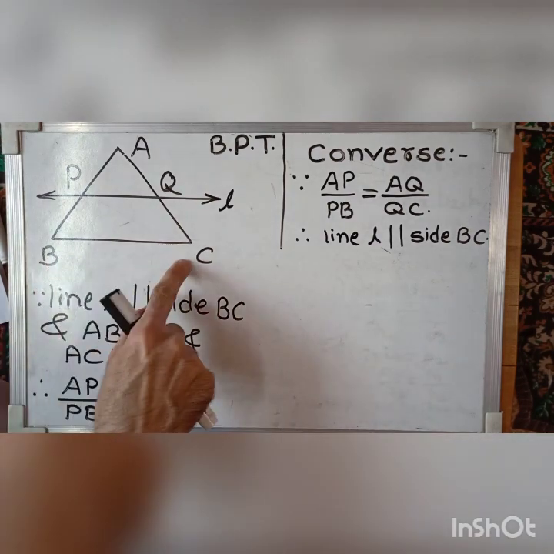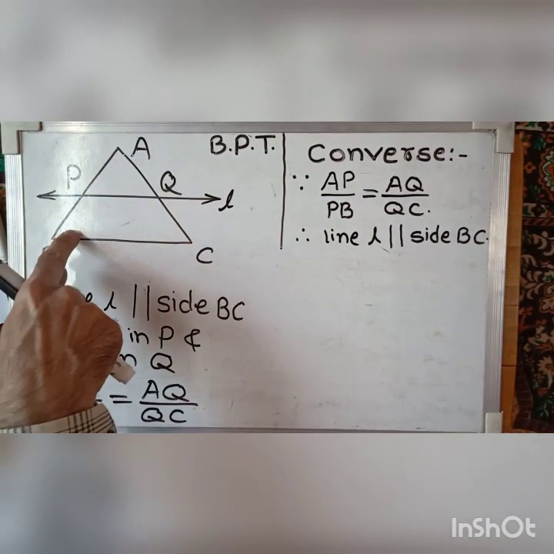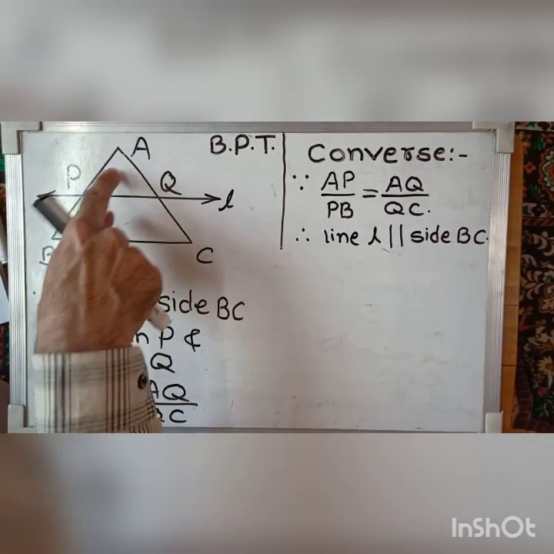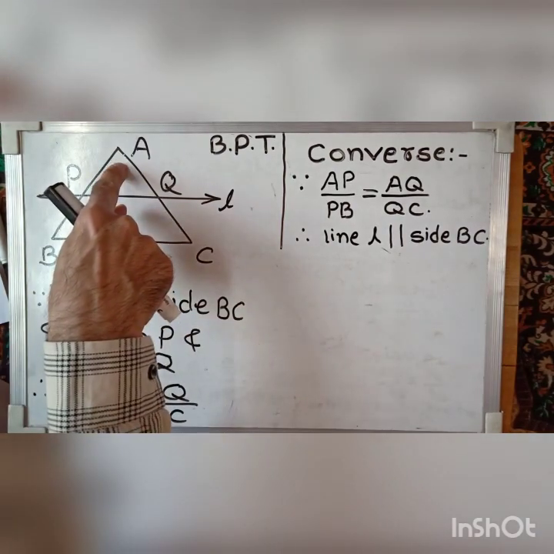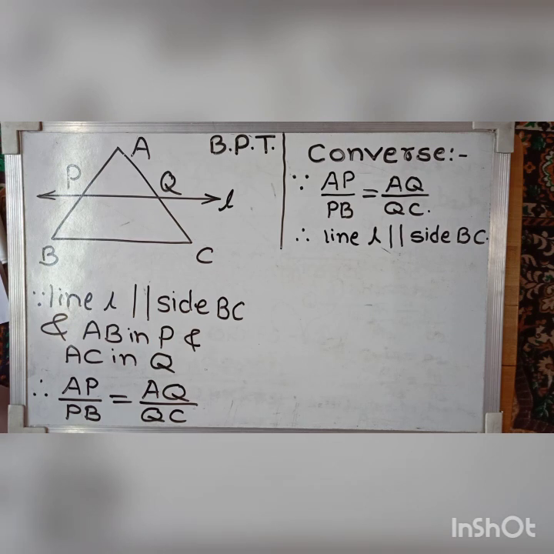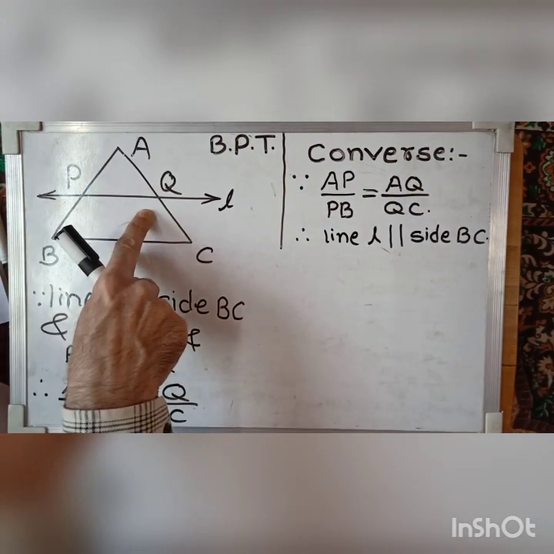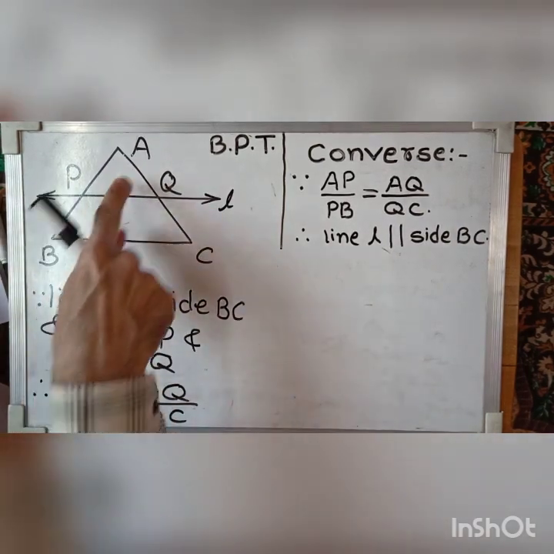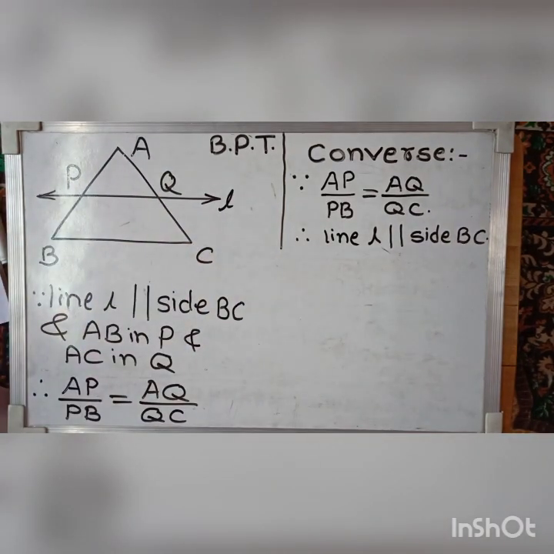Line L parallel to BC, intersecting AB in P and AC in the point Q, then AP upon PB is equal to AQ upon QC. Once again, the statement: if a line is parallel to a side of a triangle and intersects the remaining sides in two distinct points, then the line divides these two sides in the same ratio. This is called the basic proportionality theorem.